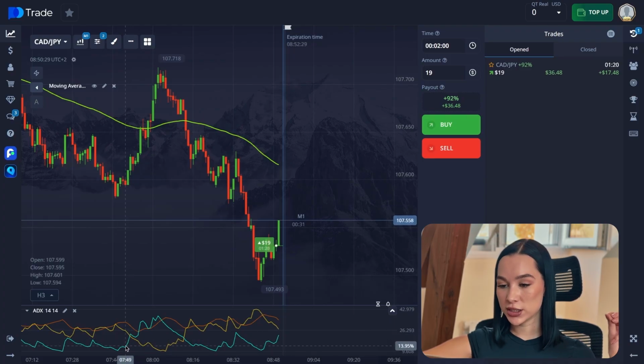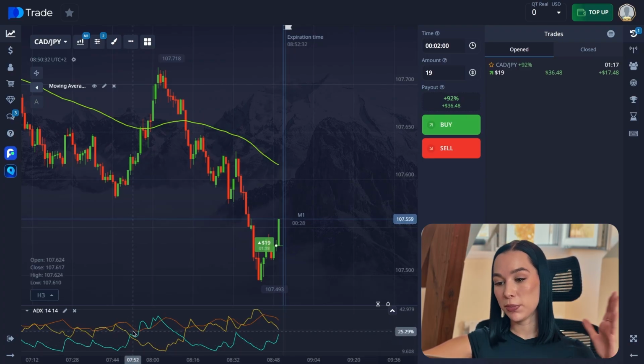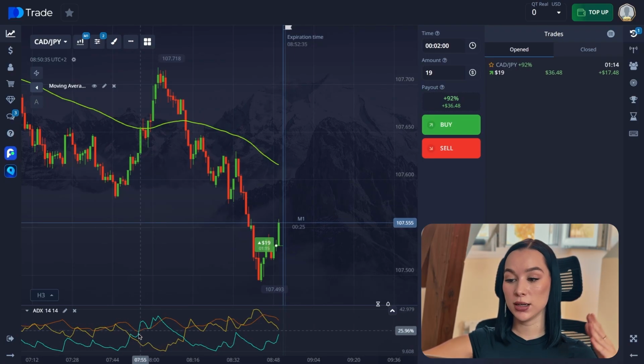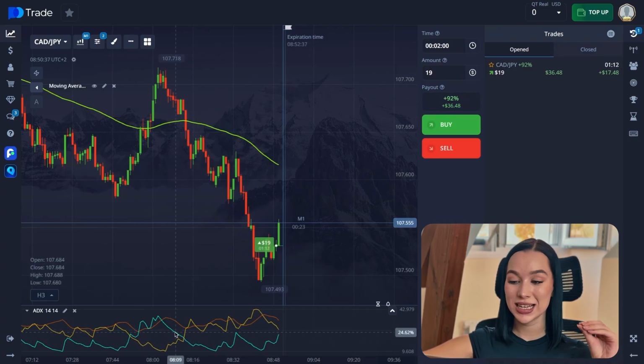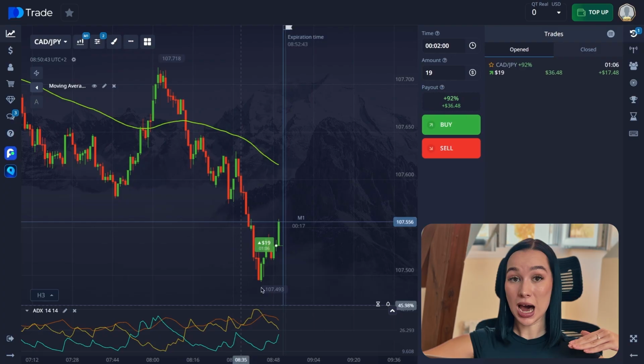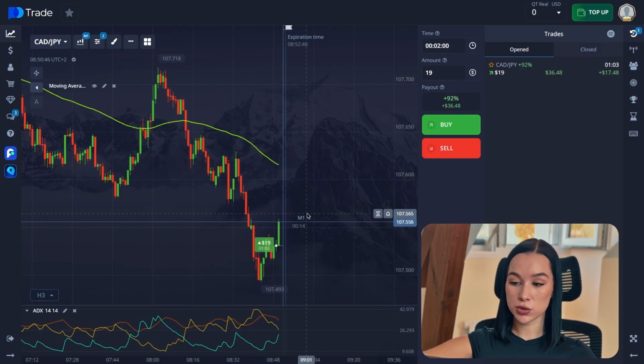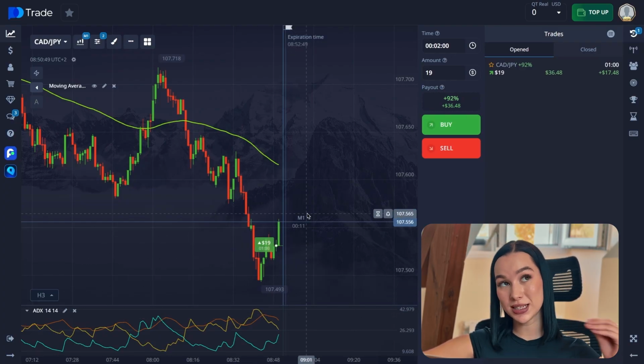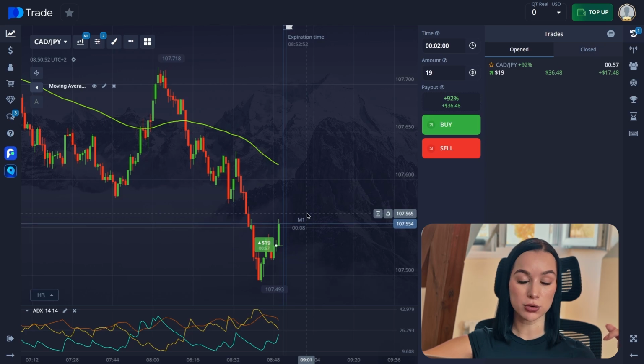Third of all, it's entry signals. You need to check when plus D and minus D crossover, when ADX is rising. So if plus D crosses minus D upward, it's a possible bullish trend start. If minus D crosses plus D upward, a possible bearish trend start. So you need to check all of these details.